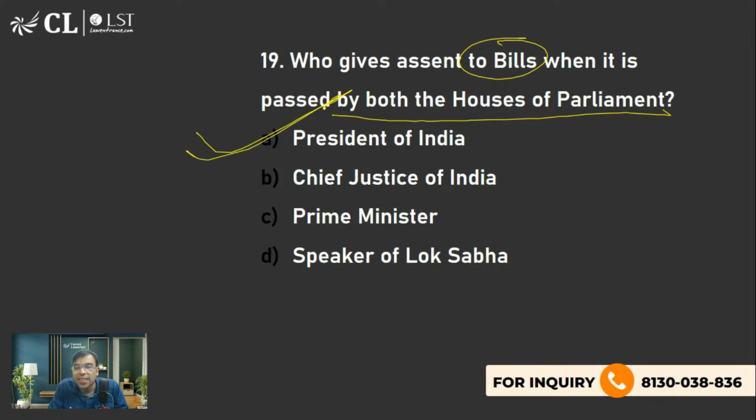Of course, assent मतलब होता है sign करना, है ना? When Lok Sabha Rajya Sabha passes it, it goes to the president and the president signs it. अच्छा, कभी कभी word लिखा रहता है "president withholding the assent." इसका क्या मतलब होता है?